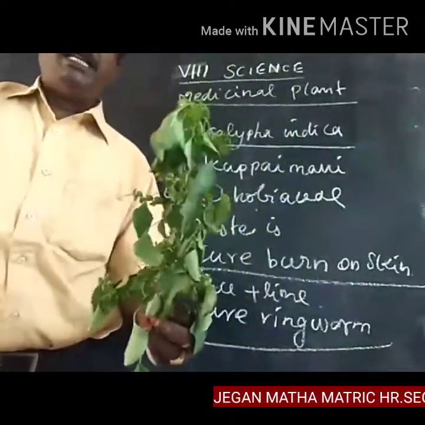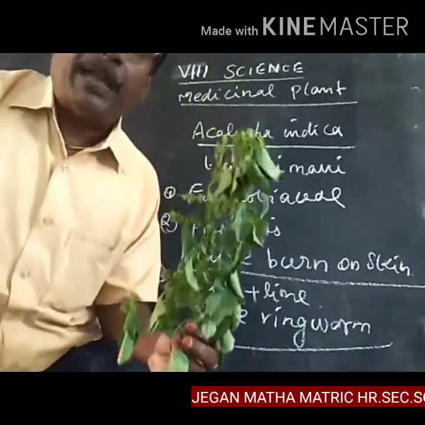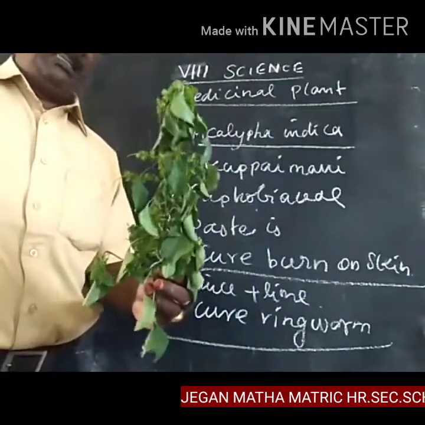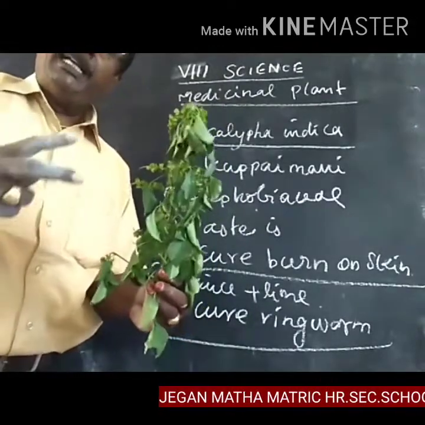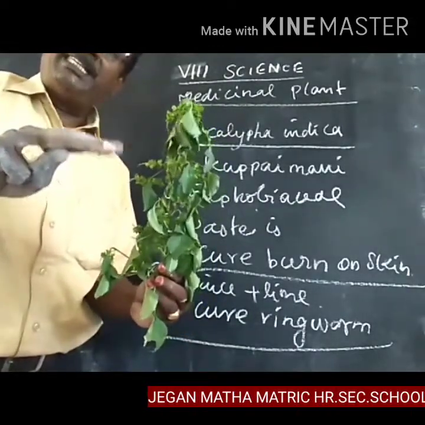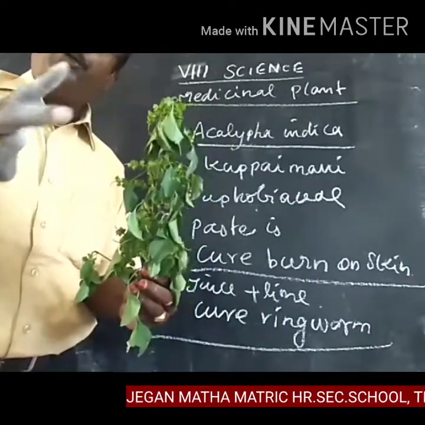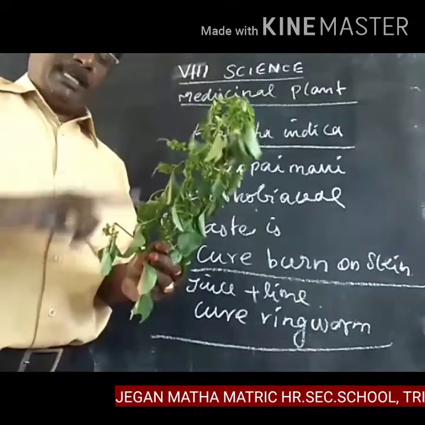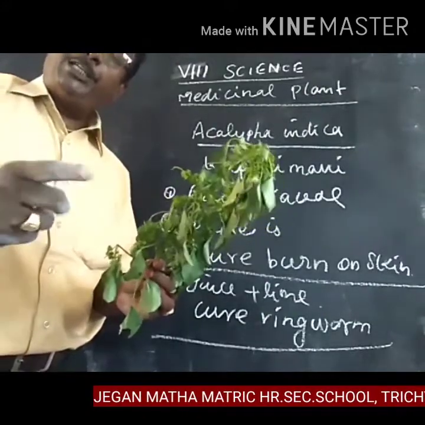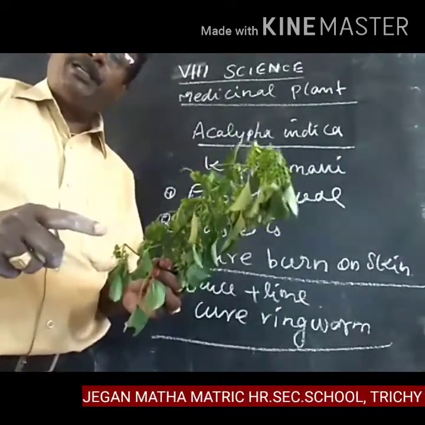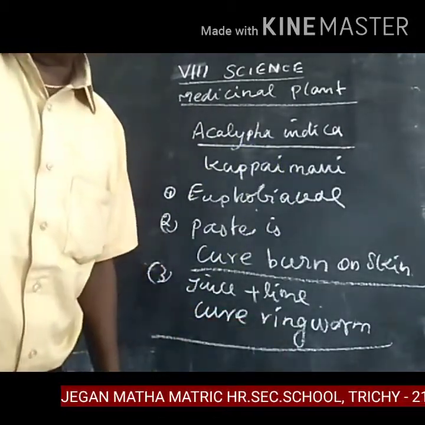So this plant is Acalypha indica. It belongs to the Euphorbiaceae family. The leaves are converted into a paste-like structure and applied on the burning skin, so the disease is cured. Then the leaf is converted into juice and mixed with lemon juice. It is used to cure the ringworm disease in human beings.